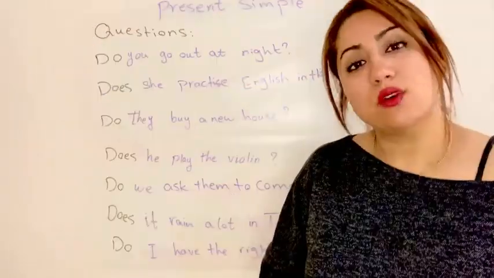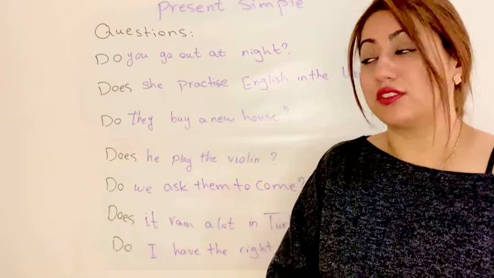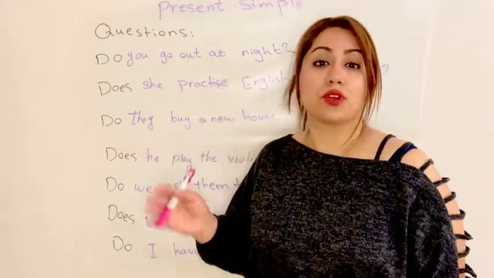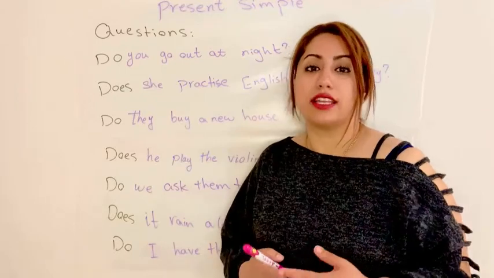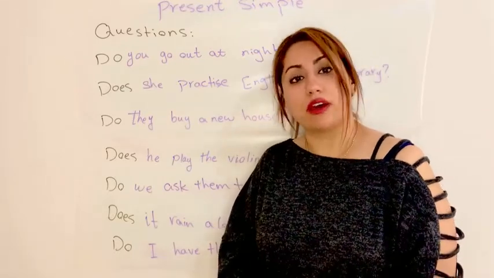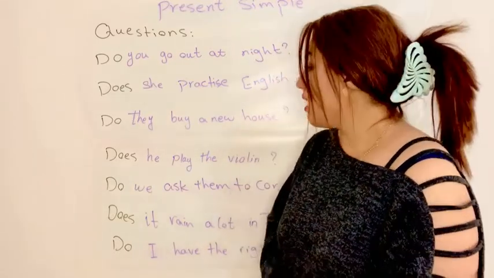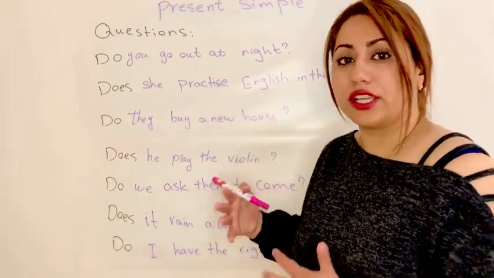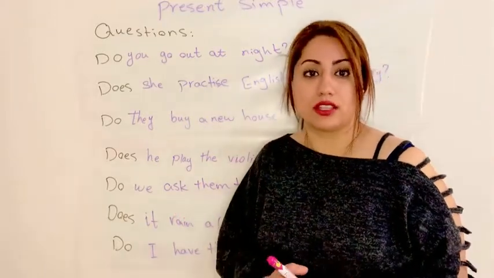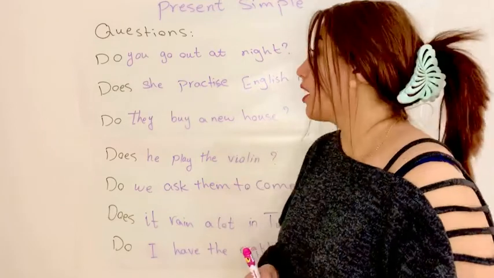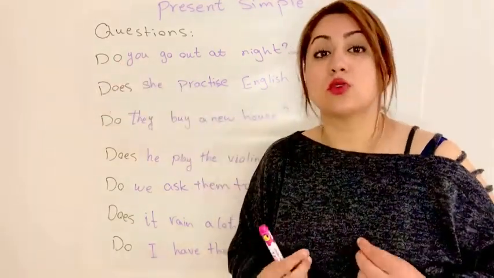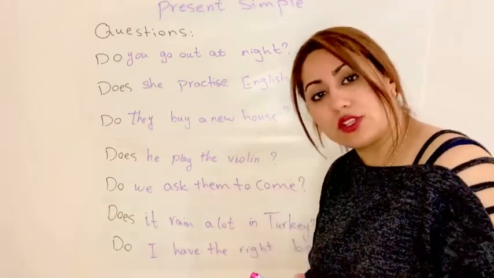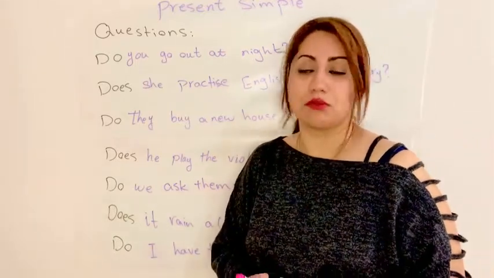Now the last part of our lesson today. It's about the question form of present simple. As we make positive ones and negative ones, now we need to know about question form. I have some sentences here. Let's read them and then talk about the different forms. We use do and does with question words to make question form of present simple.